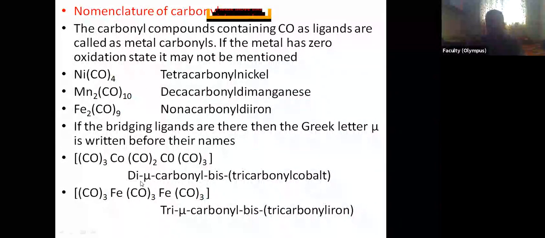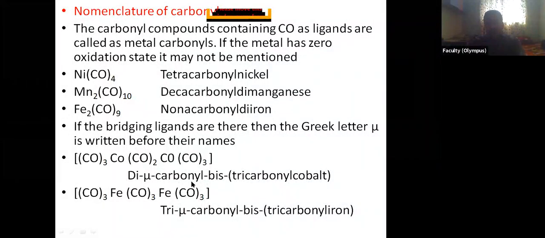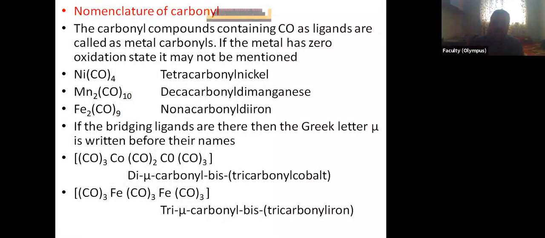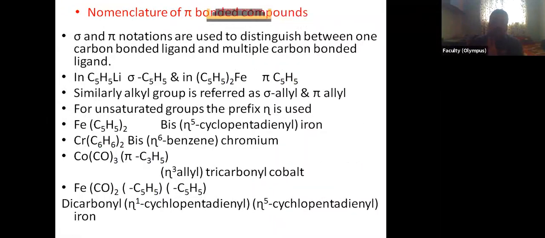See here also, three carbonyls are acting as bridge. So tri-mu-carbonyl bis tricarbonyl iron. So likewise, the names for these metal carbonyls are given.